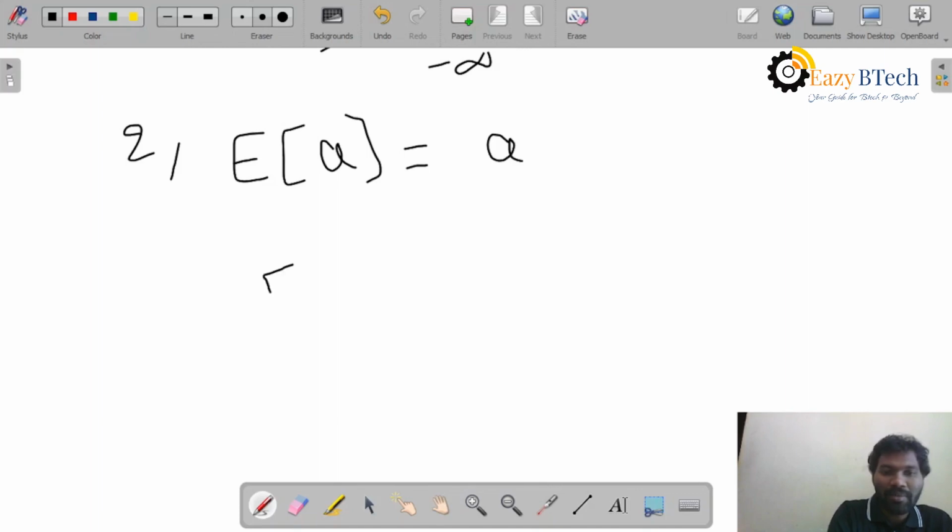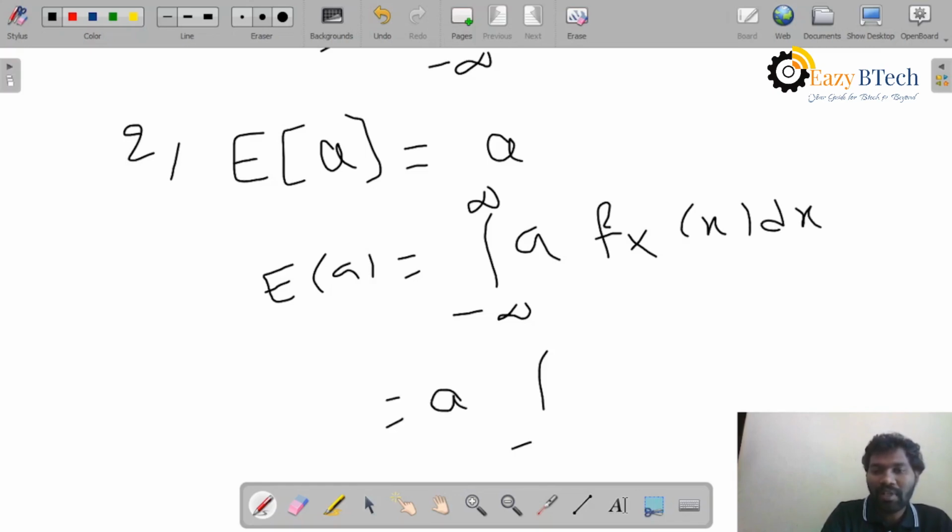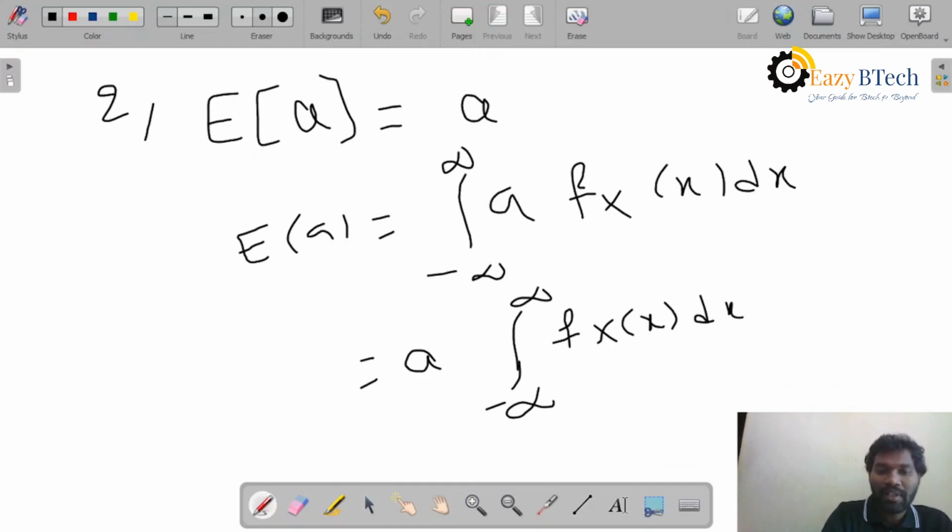Expectation of a is equal to the integral of a f(x) dx, where we replace X with a. Since a is constant, I will take a common: a times the integral from minus infinity to infinity of f(x) dx. From here we say that the integral is equal to 1.